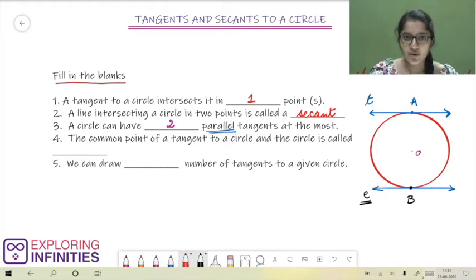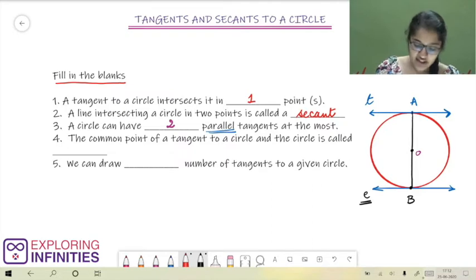Another interesting point that we can note here is if we join the 2 points of contact of both of our tangents which are parallel, we obtain a line which is passing through the center of our circle. That means we obtain a diameter. Now our tangents T and E are at ends of the diameter. What does that mean? That means when we draw 2 tangents at the ends of a diameter, we obtain a pair of tangents which are parallel to each other.